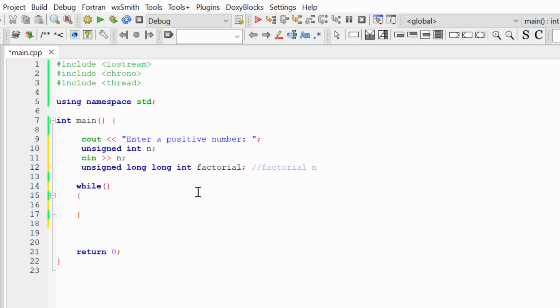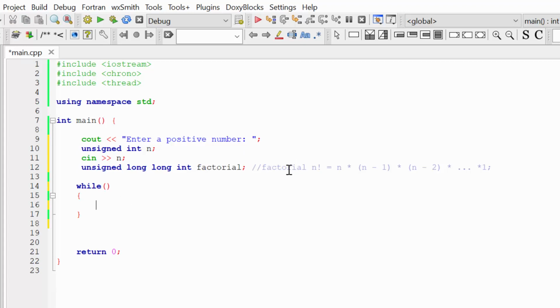So what is factorial? For those of you who don't know, it's such a function. Usually it's written as n and this exclamation sign, and factorial is equal to n multiplied by n minus 1 multiplied by n minus 2 and so on, multiplied by 1. So you can see there are lots of multiplications. That's why I used long integer. So we are going to allocate more memory to store the result for our factorial.